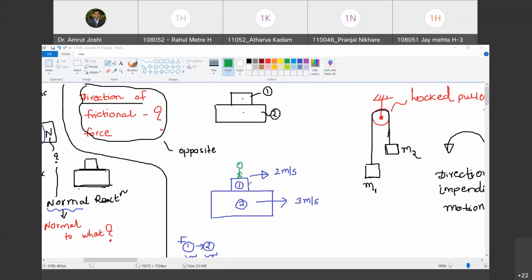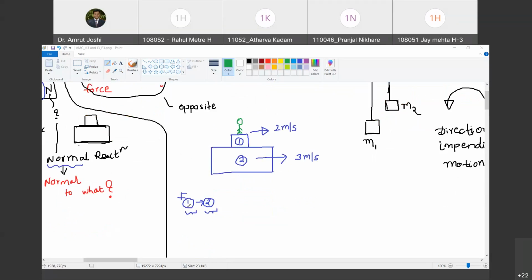So station yourself as an observer on the object. I said in the forward direction, right? On object 1, it will be on the forward direction, and on object 2, it will be towards left. Yeah, so what we are trying to do is develop a methodology of identifying the direction unambiguously. So we will answer this question at the end of this discussion. Are you with me? Yes. If you want to find out the direction of frictional force offered by object number 1 on object number 2, station yourself as an observer on object number 1. Are you with me?